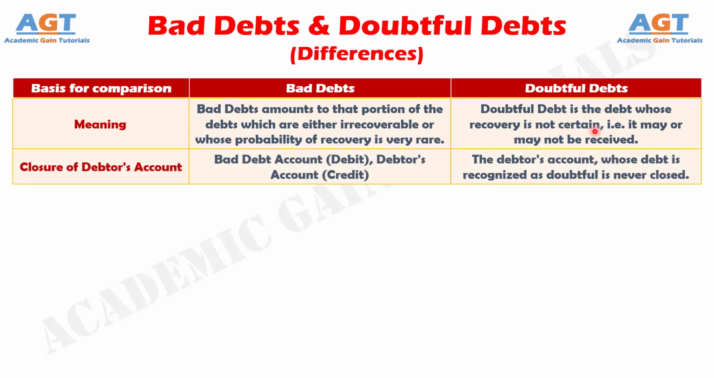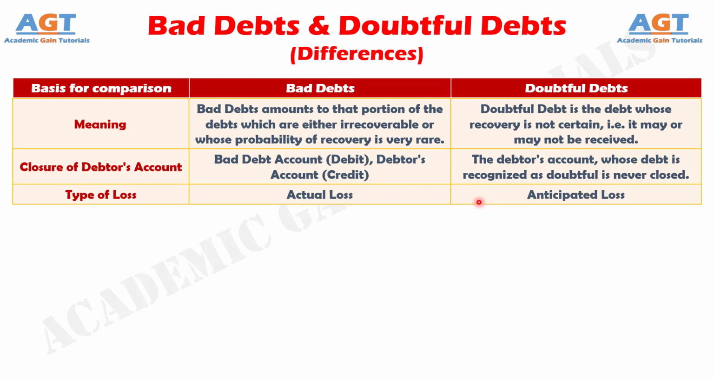Number 2. In case of bad debts, the debtor's account is closed by debiting the bad debt account and crediting the debtor's account, whereas, when it comes to doubtful debts, the debtor's account, whose debt is identified as doubtful, is not closed. Number 3. While bad debts represent actual loss, doubtful debts represent anticipated loss. This is due to the fact that doubtful debts have the probability of turning out as uncollectible in the future, but in the case of bad debt, they are clearly recognized as uncollectible.